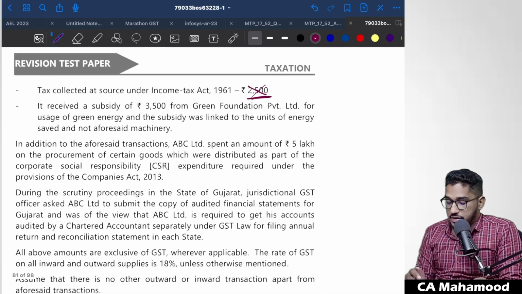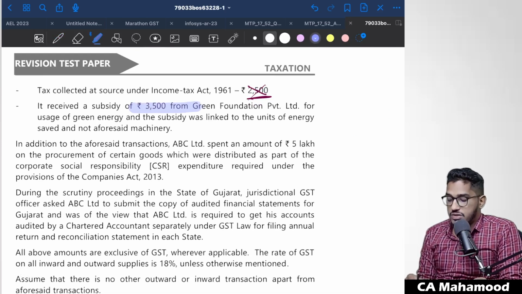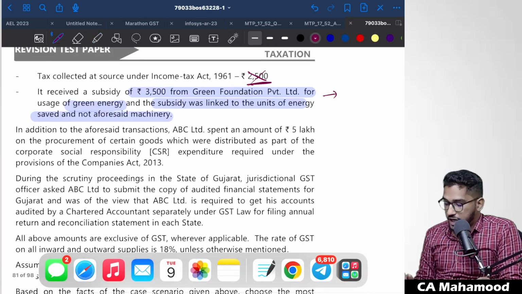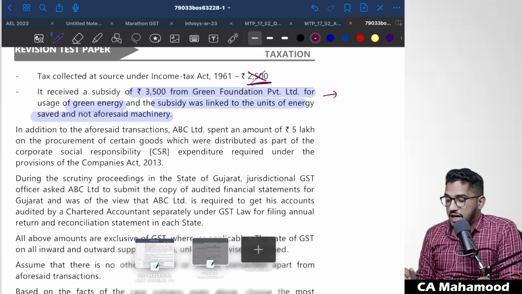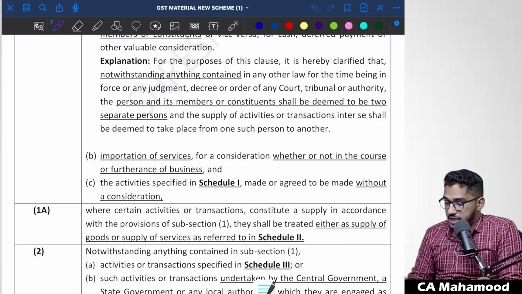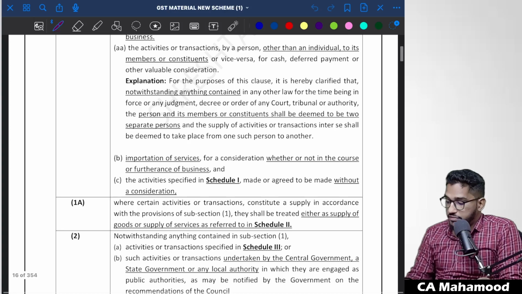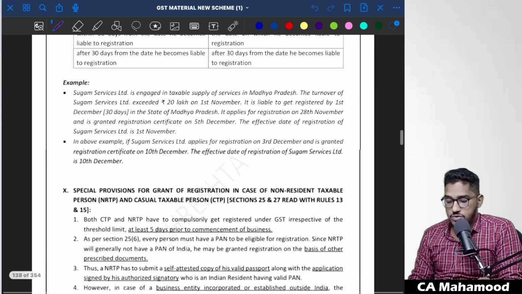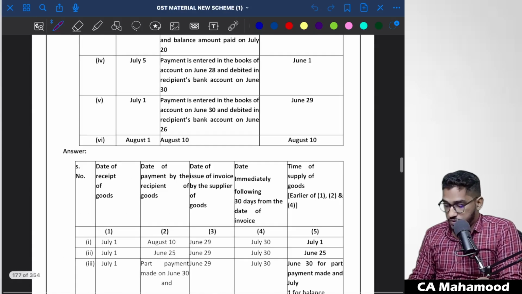And one more thing they are telling here: it received a subsidy of 3,500 from Green Foundation Private Limited for usage of green energy, and the subsidy was linked to the units of energy saved and not to the aforesaid machinery. See, this is where most of the students will make a mistake. So that is why I want to take you through the provision here. This is the point where most people will get confused, so I want to read the provision for you once, so that it acts as a revision for you.